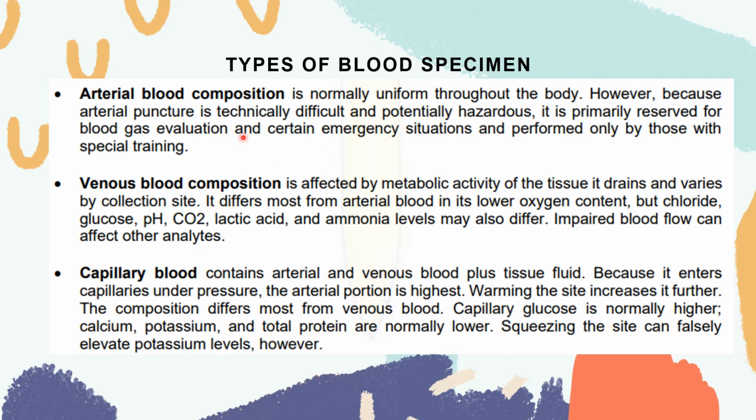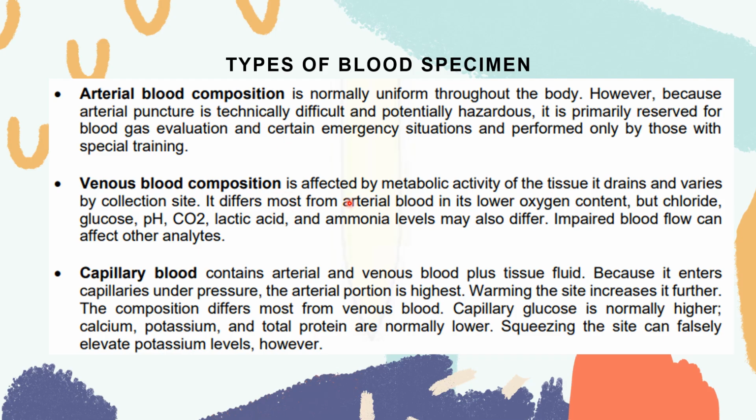So magkaiba po yung amount ng glucose, for example, na nakikita sa artery, and yung amount ng glucose na nakikita sa venous. Either it is higher or lower, right? For venous blood composition, yun po yung ating kinokollect. For medtechs, we usually get venous blood. We rarely use arterial blood.